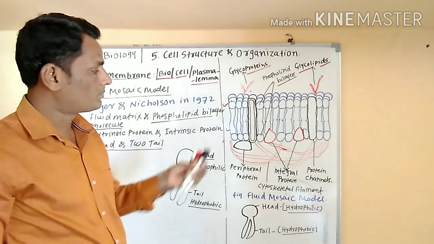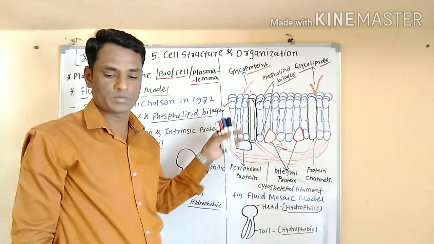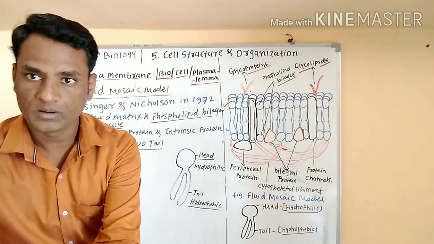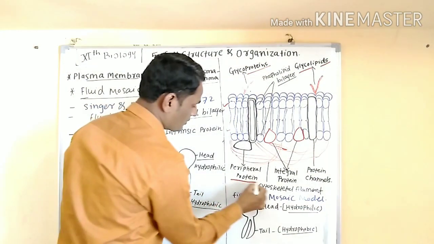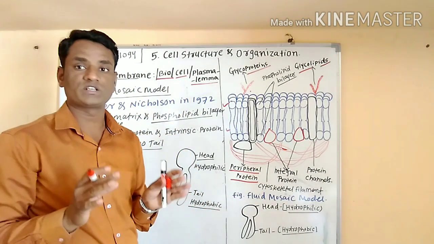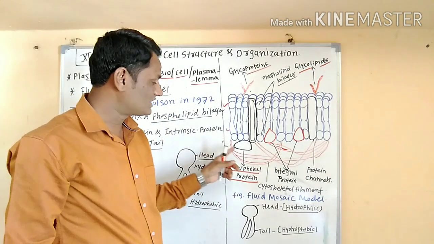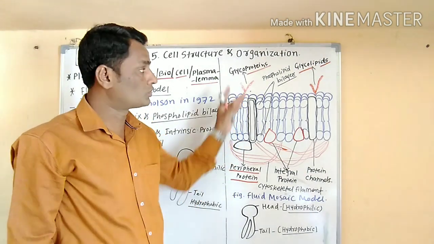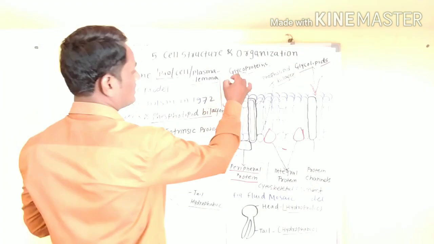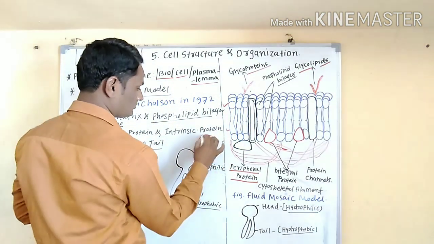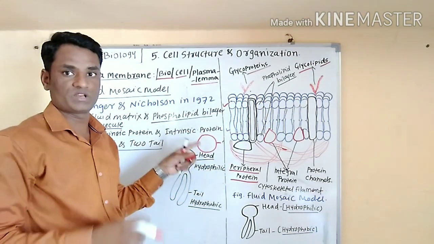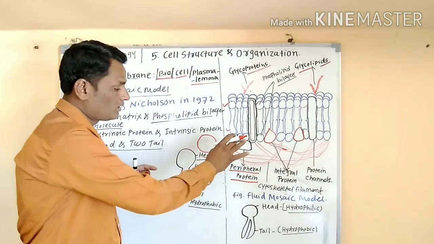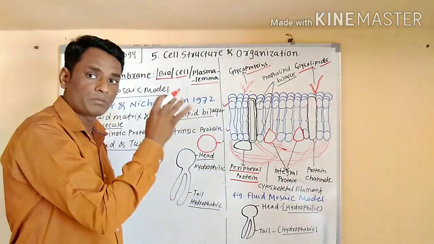There are two types of protein present in the fluid mosaic model, meaning the plasma membrane. This is an extrinsic protein. Extrinsic proteins are also known as peripheral proteins because they are present in the peripheral region of the plasma membrane.